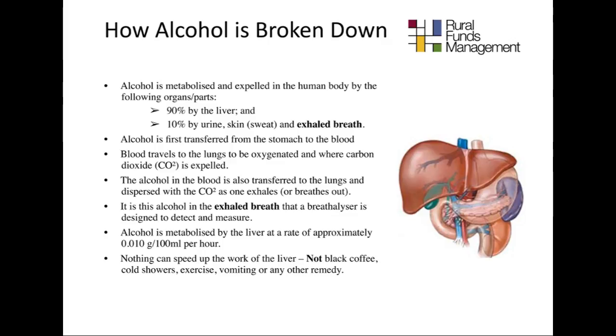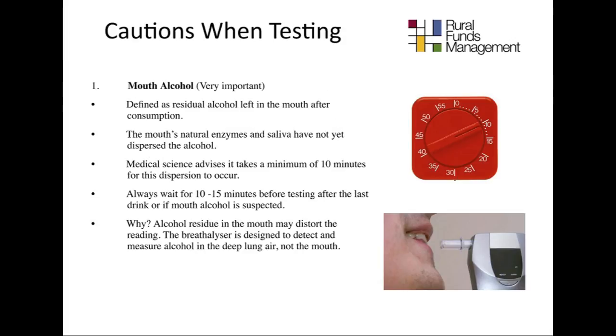Alcohol is metabolized by the liver at a rate of approximately 0.01 grams per 100 mils per hour. Nothing can speed up the work of the liver, not black coffee, cold showers, exercise, vomiting, or any other remedy. There are several variables to be cautious of when testing your blood alcohol concentration.